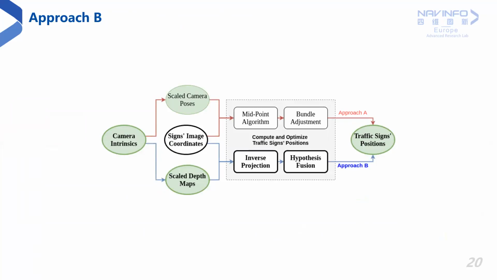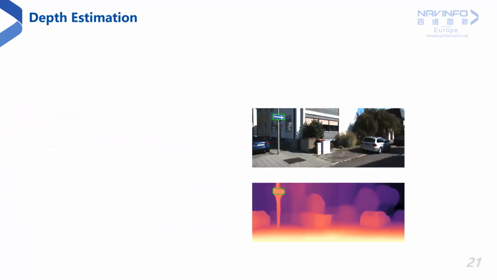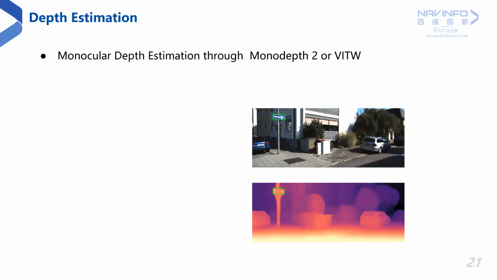Alternatively, in approach B, the camera intrinsics, the scaled dense depth maps, and the traffic sign positions in the images are used to compute the traffic sign positions. In this approach, we use monocular depth estimation from self-supervised networks such as monodepth2 or depth from videos in the wild to get the dense depth maps. The GPS coordinates are converted to local coordinates before being employed for depth scaling.